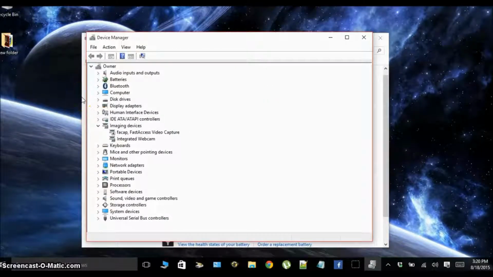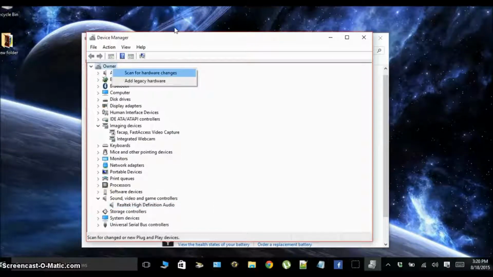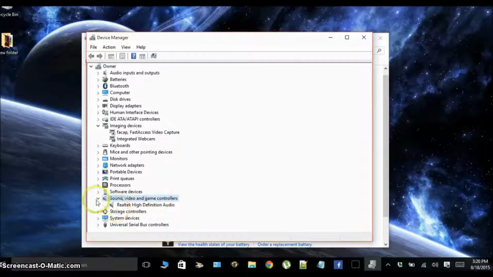What we'll see here is a category called sound, video, and game controllers. So you should have your video, or not your video, but your audio speakers driver in here. Make sure it's in here, and if it isn't, go to the top, click scan for hardware changes, and if it's still not in there, that's exactly what your problem is. You need to re-download this driver.